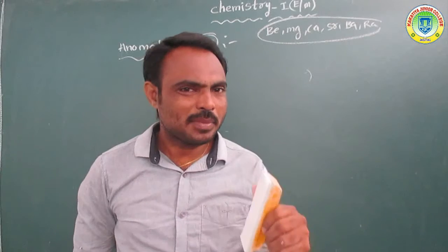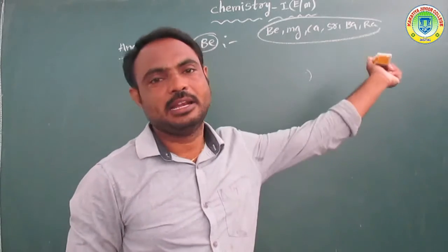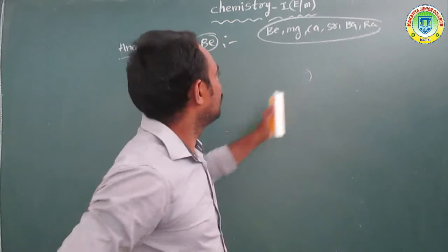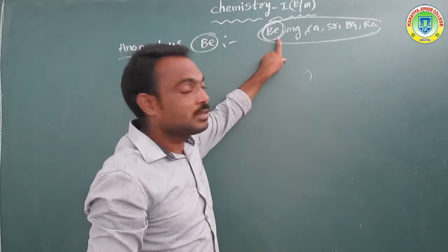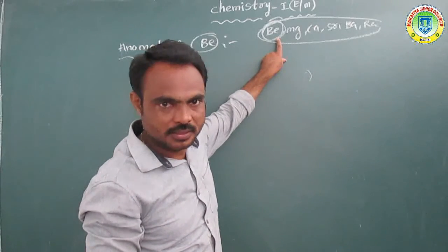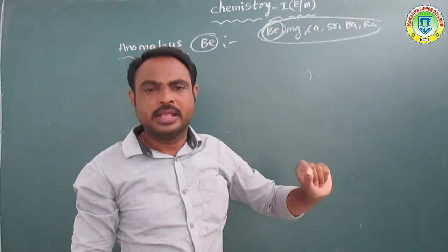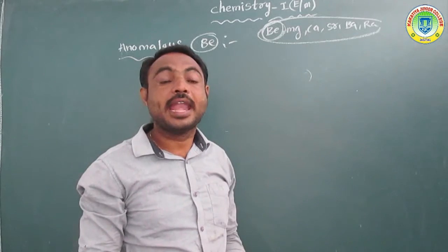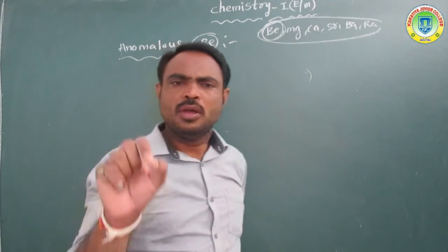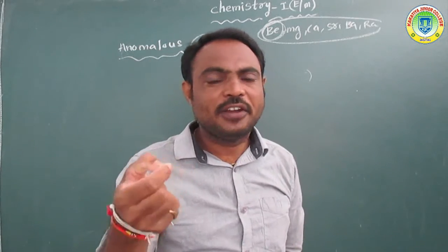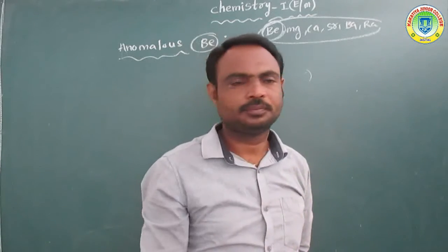Okay, so beryllium has some different properties compared with other elements. In this group, beryllium has some different properties compared with all the remaining elements. That phenomenon is called anomalous behavior, anomalous properties. So which properties are different? Okay, listen.